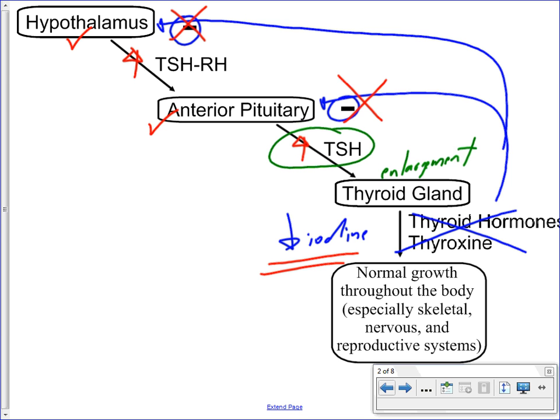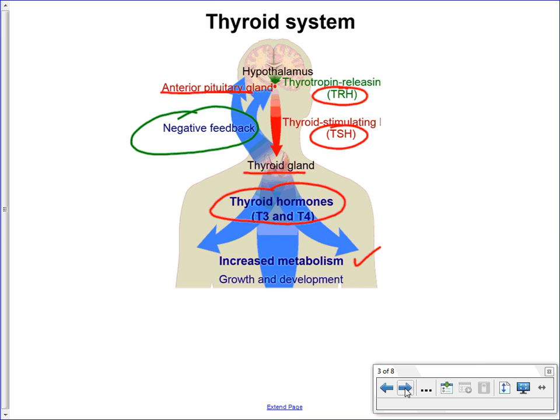Treatment for this is to provide iodine in the diet. Now in our diets, iodine is added to table salt, so it isn't usually a problem for people in the Western world anyway. But if there are some parts of the world that don't have access to iodine in their diet, then this would be one of the complications associated with that.